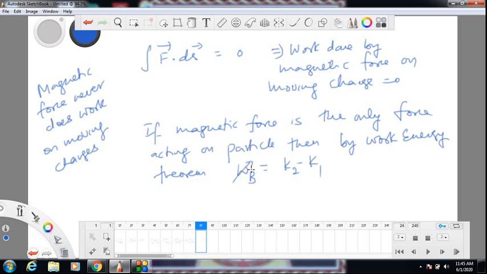But magnetic force does 0 work, which implies change in kinetic energy is 0, which implies kinetic energy is constant, which implies speed of particle is constant.